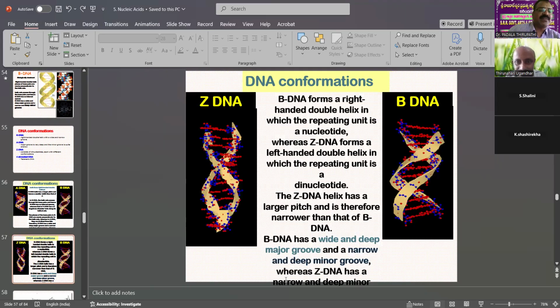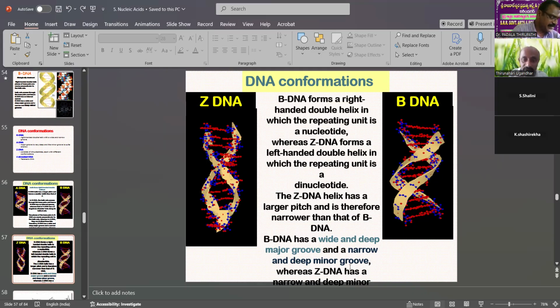B-DNA forms a right-handed double helix in which the repeating unit is a nucleotide, whereas Z-DNA forms a left-handed helix. Z-DNA is left-handed, but B-DNA is right-handed. The repeating unit in Z-DNA is a dinucleotide, and the Z-DNA helix has a larger pitch and is therefore narrower than B-DNA. B-DNA has wide and deep major grooves, while Z-DNA has a narrow and deep minor groove.